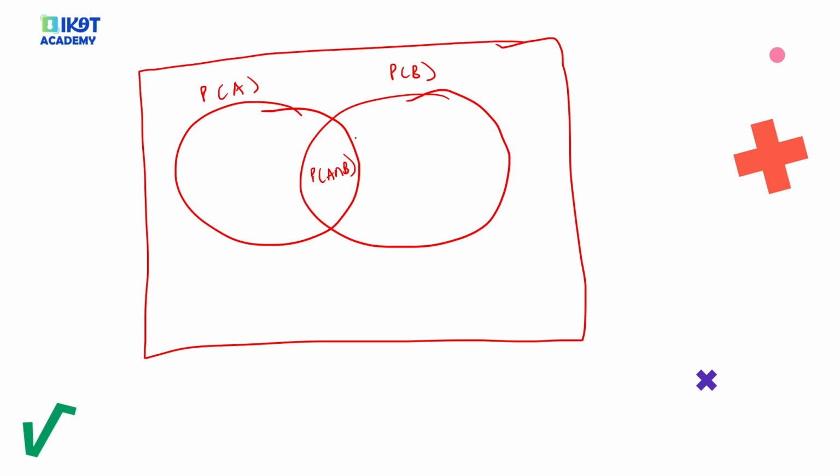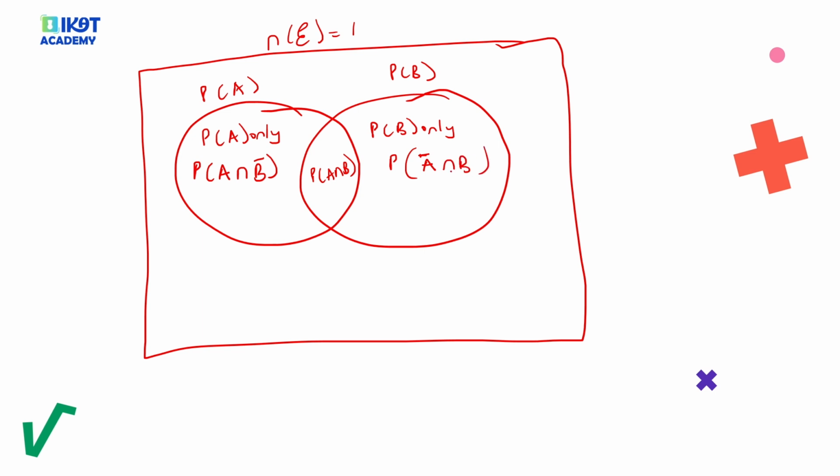Now this set is the same as the probability of A only. This is the same as the probability of B only. Or this is also the same as the probability of A intersection B complement, and this is the probability of A complement intersection B.